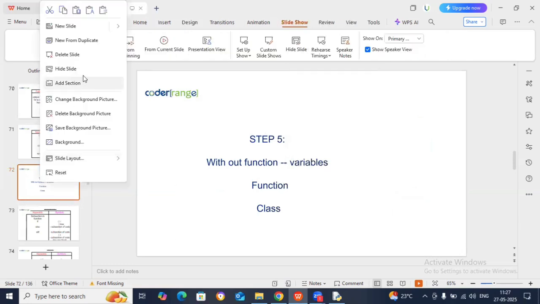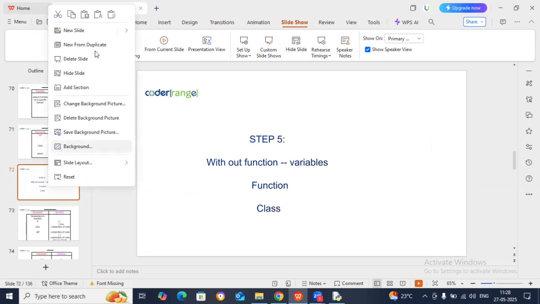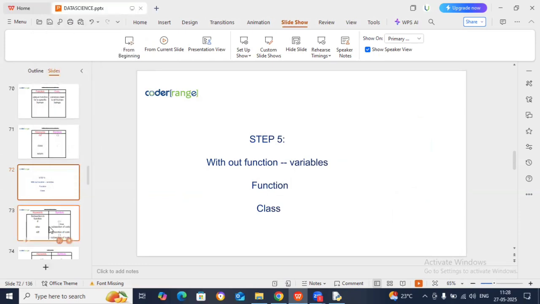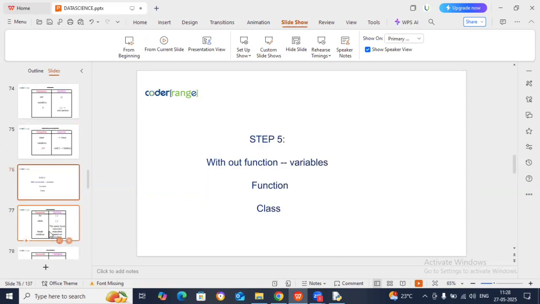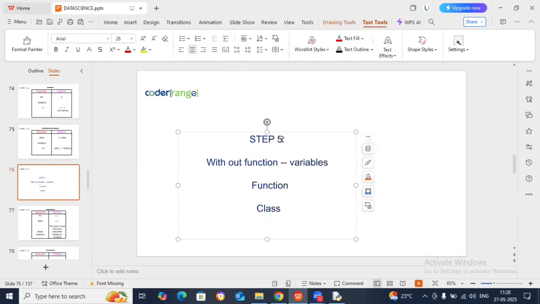Let's duplicate this slide. Don't get confused here, I'm making it easy. Step 6, listen carefully. For a function, you have to do function execution. For a class, you have to create a class object. This is very important.